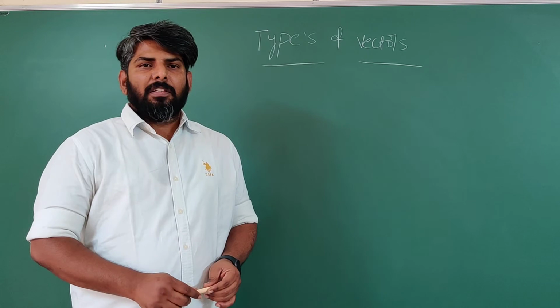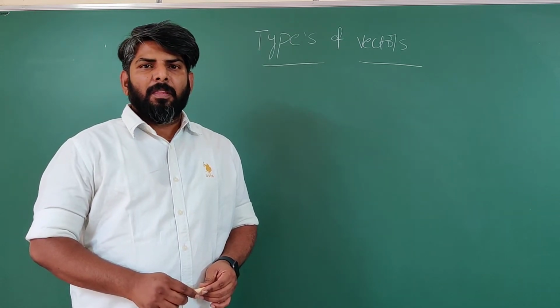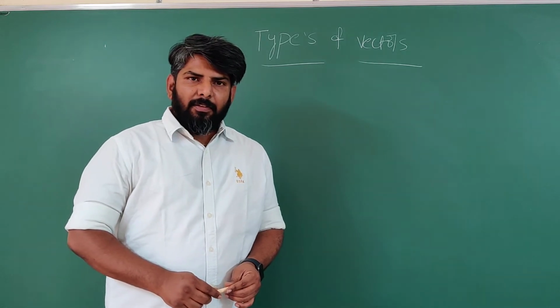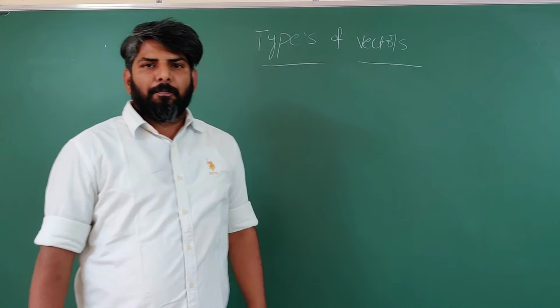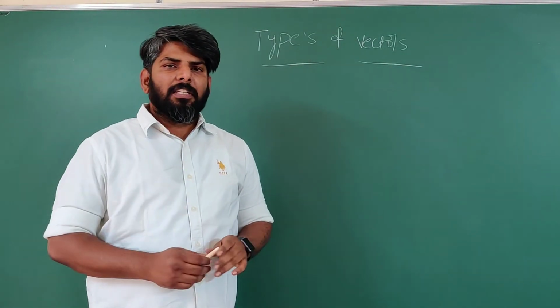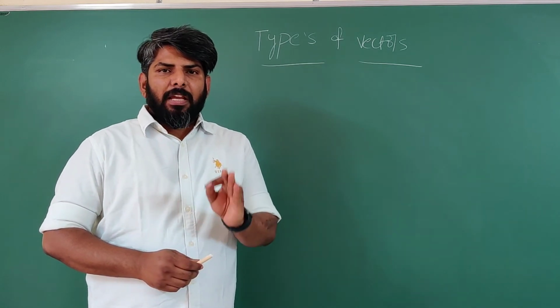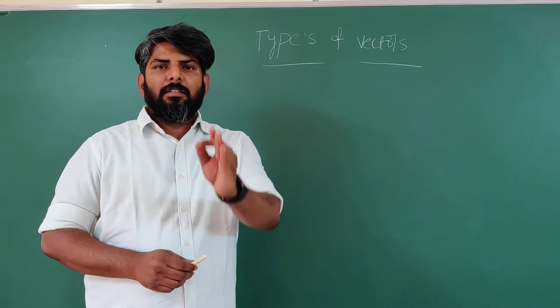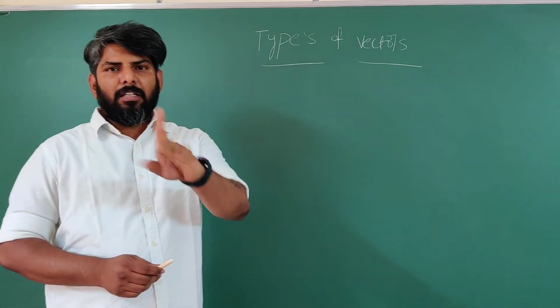So in our last class we discussed the vectors concept. Today we are going to discuss types of vectors. So basically, what is a vector? Tell me. The physical quantity which has both magnitude and direction. Got it? That is called a vector.